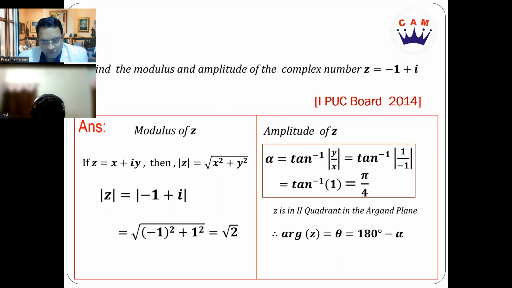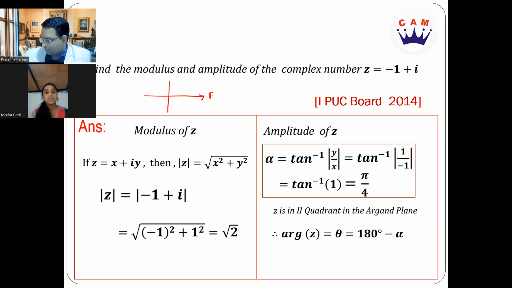So your argument of Z is going to be given as theta, and that will be 180 minus alpha, if the quadrant we are talking about is the second quadrant. Can you guys tell me what it is going to be if the quadrant changes? So if it's in the first quadrant, formula will change. I found the value alpha, let's say. But if my point is in the first quadrant, then what will be your theta? Alpha itself. Suppose my point is in the second quadrant. 180 minus alpha, or pi minus alpha.